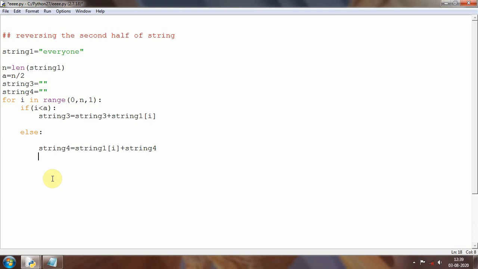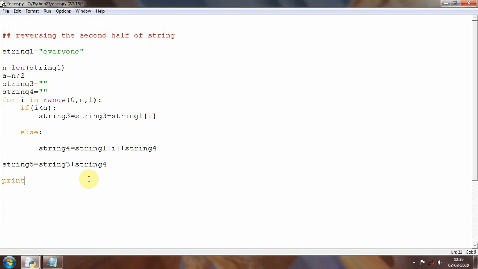Okay, so then I will come out of this for loop, because my for loop conditions are over. Then I will print these strings for the sake of understanding. First I will calculate the total string. So I will take a variable called string 5, which will be the addition of string 3 and then string 4. It will be storing the concatenation of string 3 and string 4. It's not addition actually, it is concatenation of strings, so writing side by side.